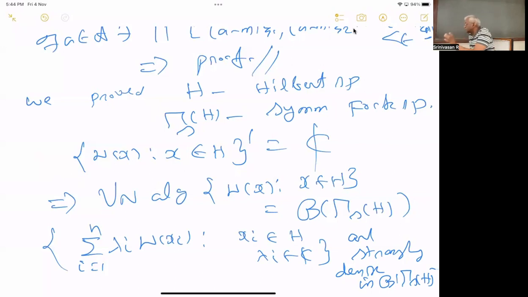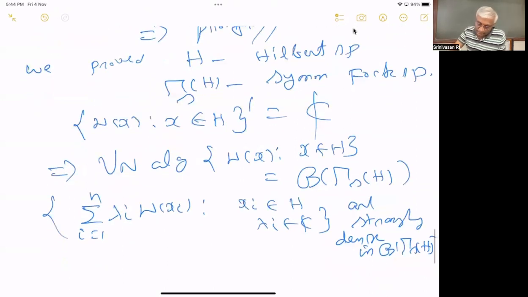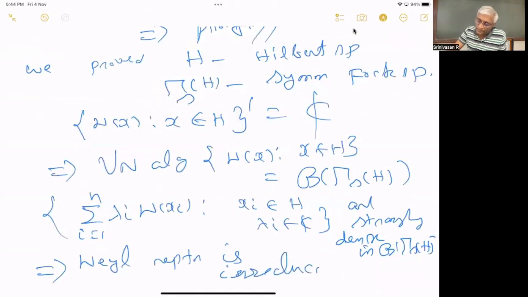There is no reducing subspace for all the Weyl operators, so this Weyl representation is irreducible. There is no invariant subspace for the Weyl representation. That's what this is.